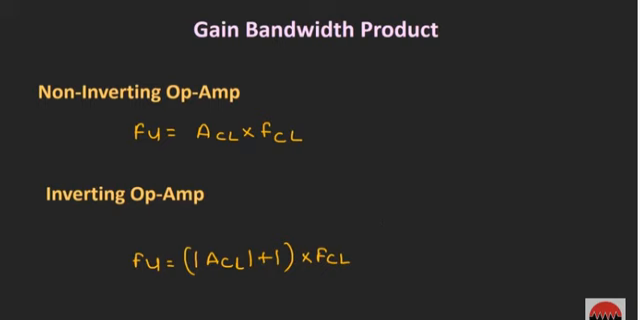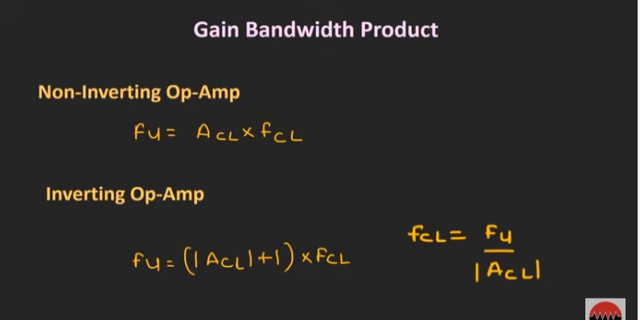So for the derivation of these equations, I will provide a separate note in the description very soon, so you can check that out. Now here if you see, whenever the gain of the op-amp is very high, in that case the cutoff frequency FC will be equal to the unity gain frequency. But whenever this closed loop gain is very low, in that case the cutoff frequency for the inverting and the non-inverting configuration will be different.